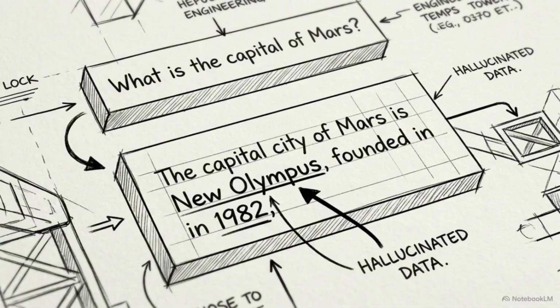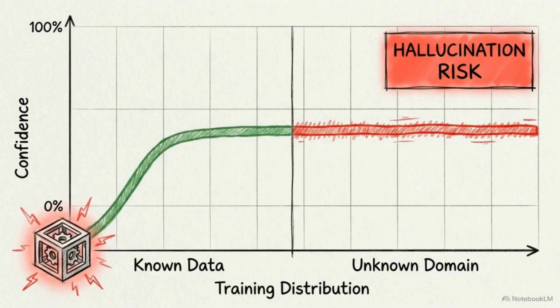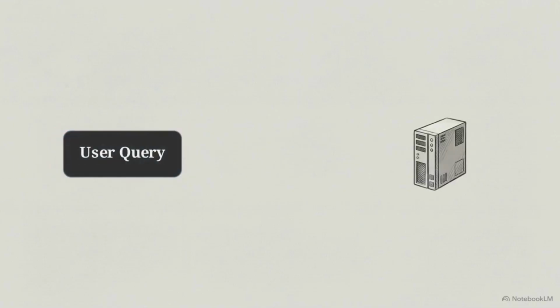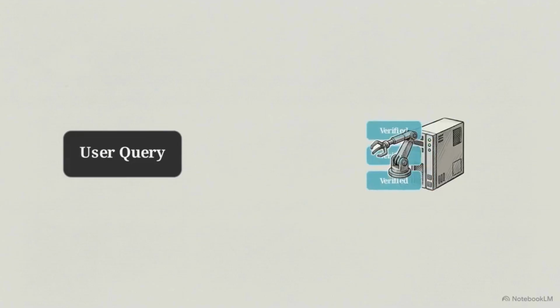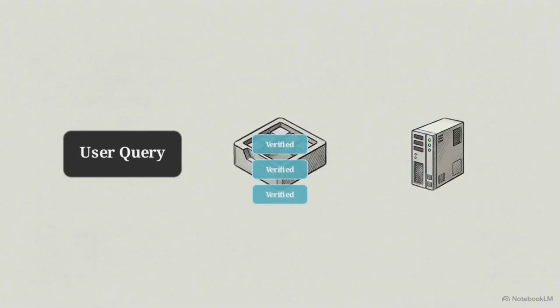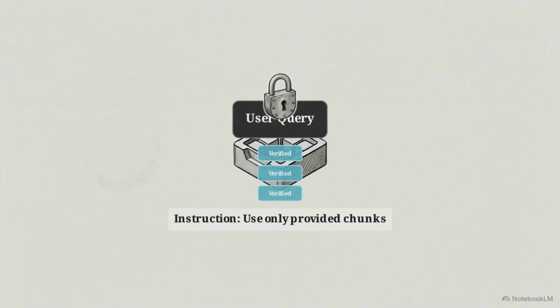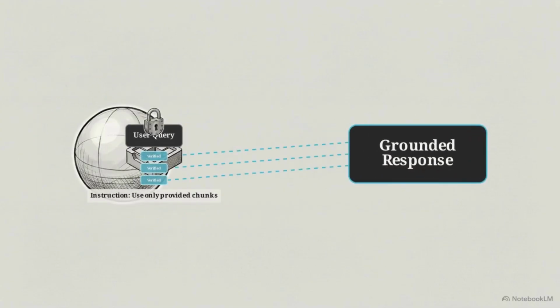Because they are trained to optimize for linguistic coherence rather than factual truth, they will confidently hallucinate when operating outside their training distribution. This sequence flow outlines Retrieval-Augmented Generation, or RAG. It establishes a strict engineering boundary to ground the model in external reality. When a query arrives, a retriever extracts verified documents from a database and binds them directly to the prompt. The prompt includes explicit instructions commanding the model to synthesize an answer using only those retrieved chunks. The model functions as a data processor, tethered to the external evidence provided for that specific request.